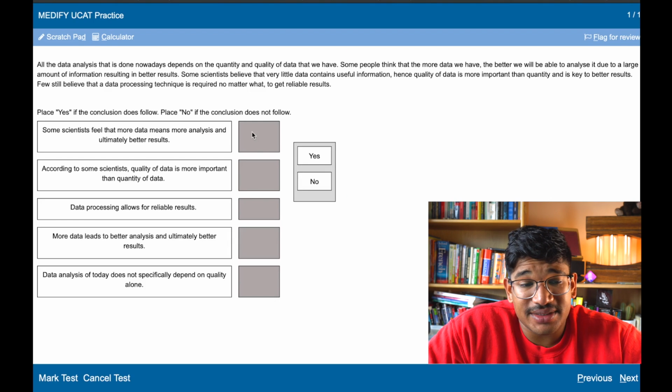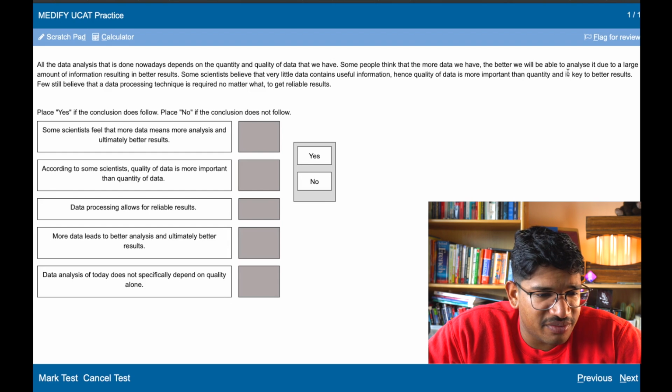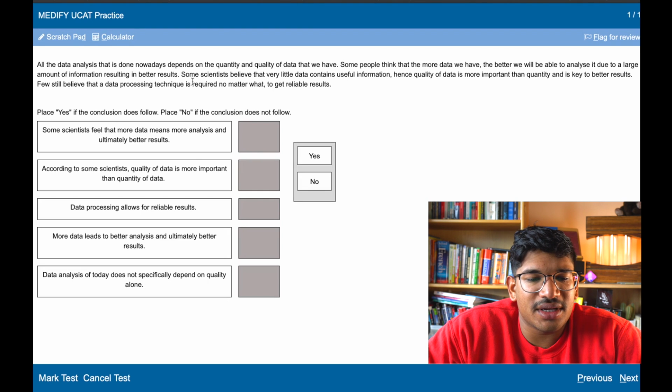So all the data analysis that is done nowadays depends on the quantity and quality of data that we have. Some people think that the more data we have, the better we'll be able to analyze it due to a large amount of information, resulting in better results. Some scientists believe that very little data contains useful information, hence quality of data is more important than quantity and is key to better results. Few still believe that a data processing technique is required no matter what to get reliable results.